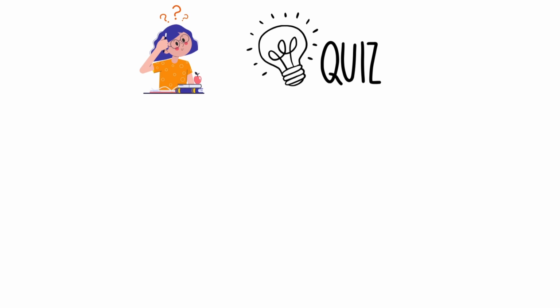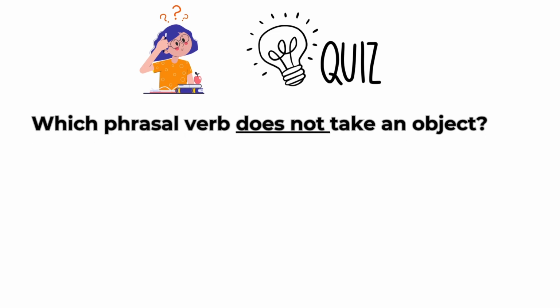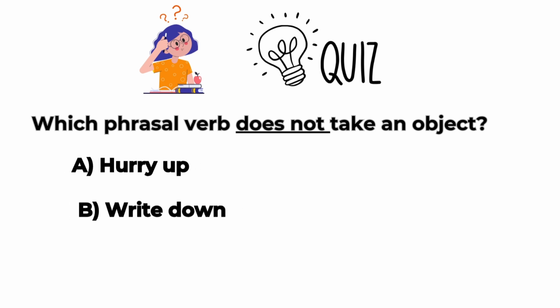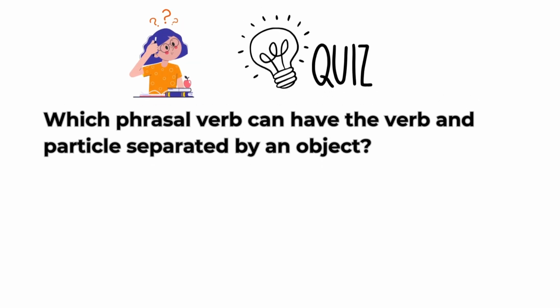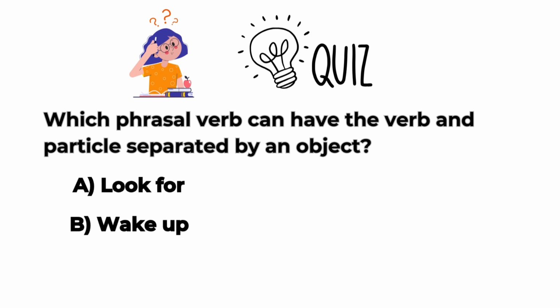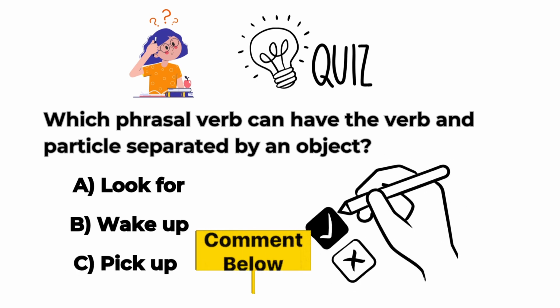Let's have a quick quiz. Which phrasal verb does not take an object? Hurry up, write down, look for. Which phrasal verb can have the verb and particle separated by an object? Look for, wake up, pick up. Drop your answers in the comments below. Let's see who can get them right.